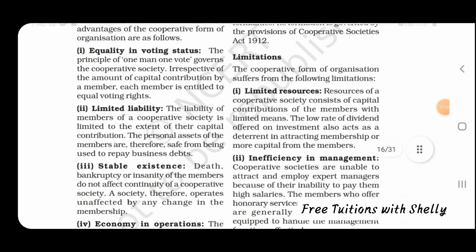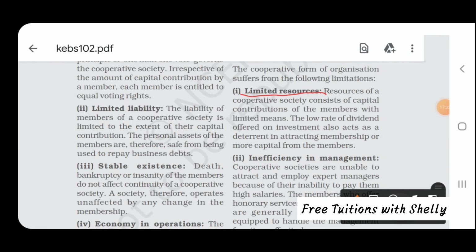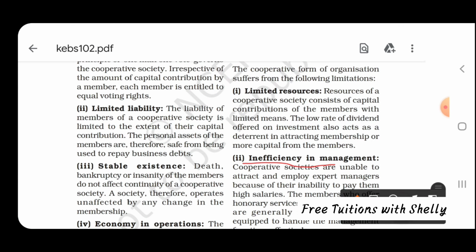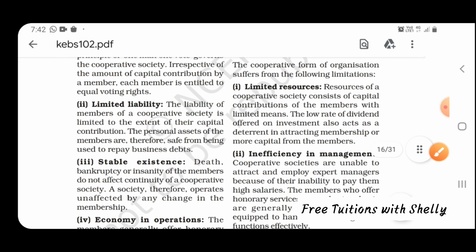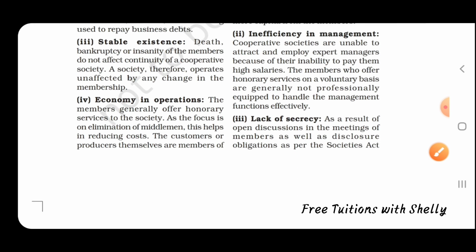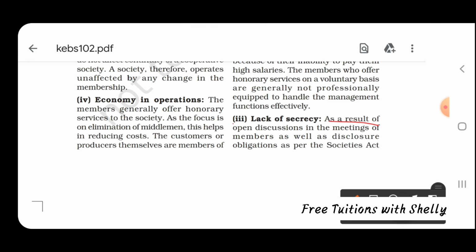Next is limitation. It is having limited resources, and inefficiency in management. They are unable to attract and employ expert managers because of the inability to pay them high salaries, because these cooperative societies have been formed by themselves to protect their welfare, so they might not have much money to pay salaries to expert people. So there is inefficiency in management. There is also a lack of secrecy, because there are meetings, open discussion and voting. Then there cannot be secrecy or confidentiality of the activities.